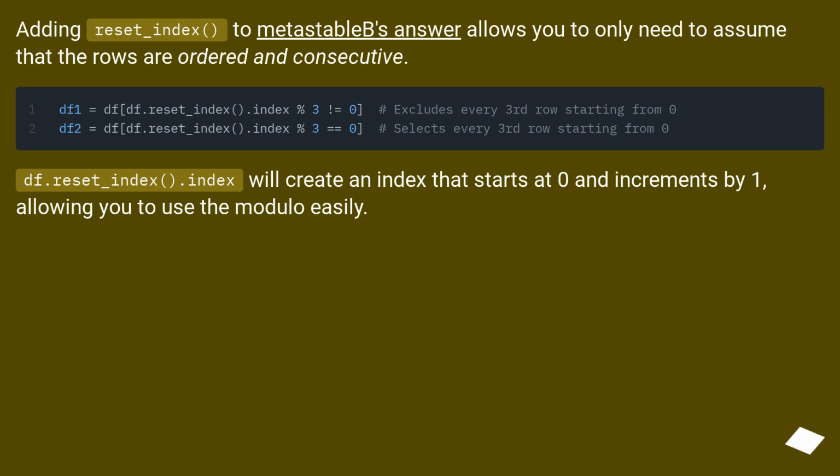Adding reset_index to Metastable's answer allows you to only need to assume that the rows are ordered and consecutive. df.reset_index().index will create an index that starts at 0 and increments by 1, allowing you to use the modulo easily.